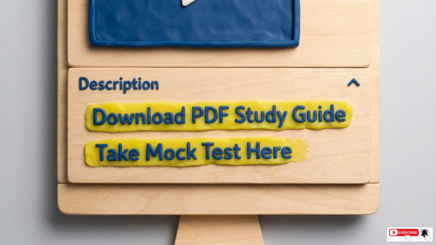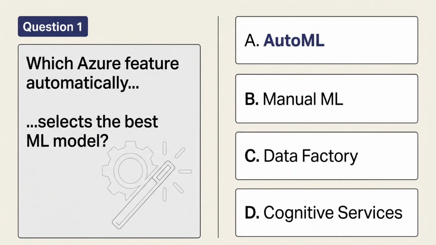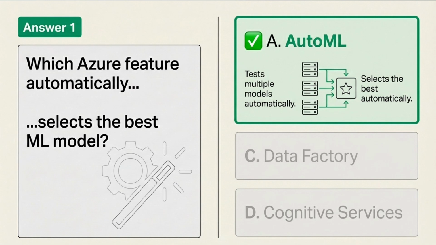Now let's look at 3 typical exam questions. This interface shows question 1. Which Azure feature automatically selects the best machine learning model for your data? The answer is A, AutoML.